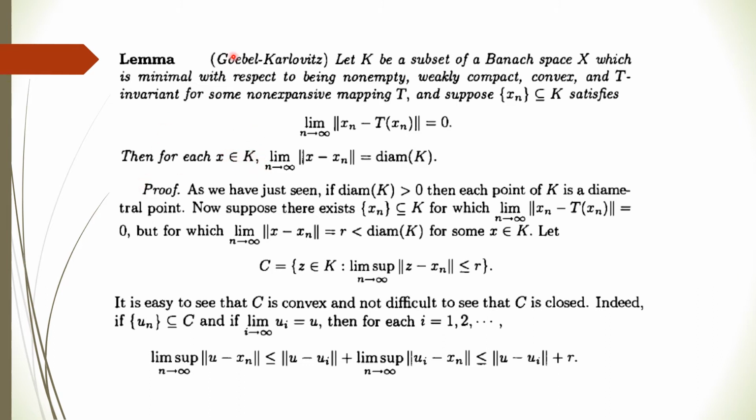So basically every point lies on the circumference, so the max distance will be the diameter. Here we are finding nothing but the max distance. If we consider any sequence satisfying this condition, then its max distance with x is nothing but the diameter of K.